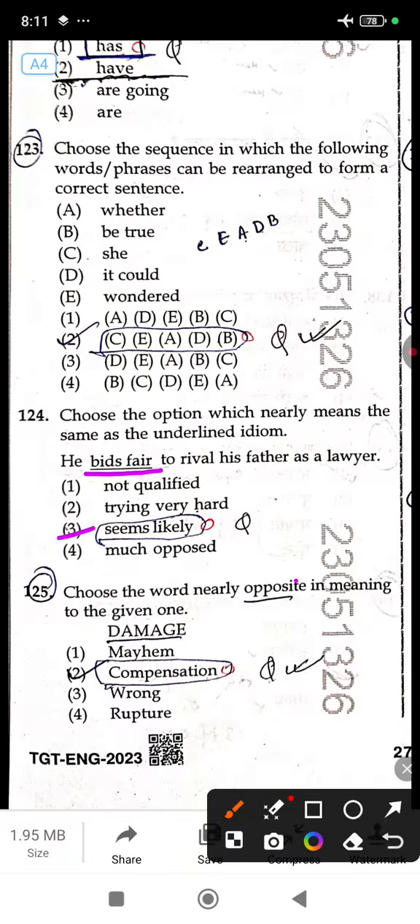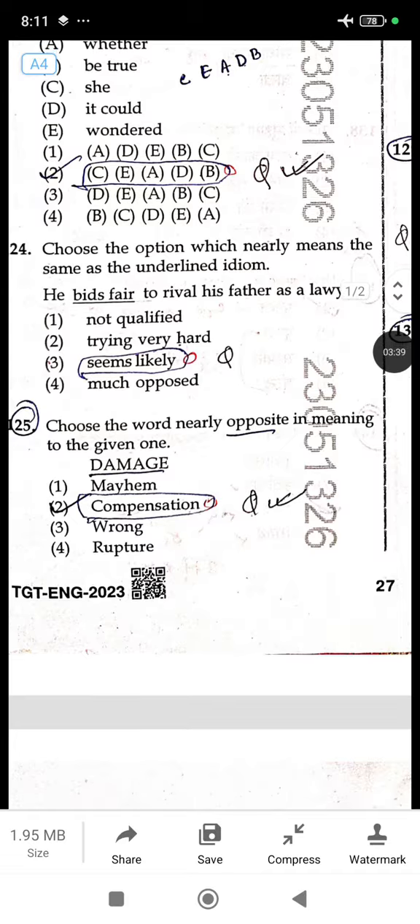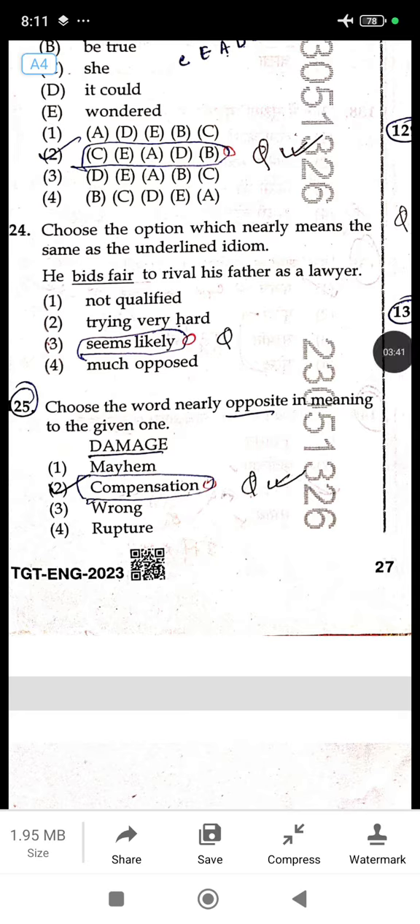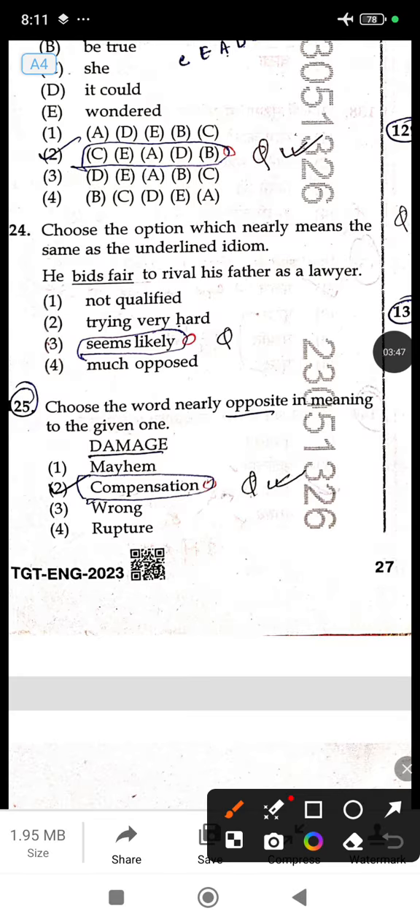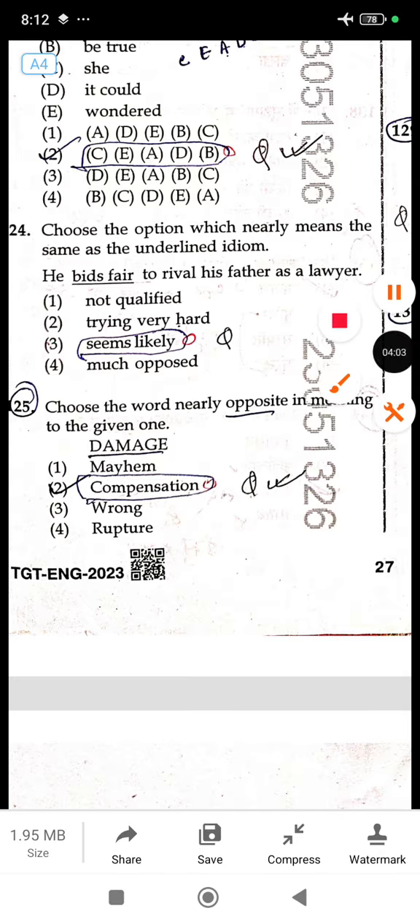Next question, you have to choose the opposite or antonym of the word damage. What is the opposite of damage? Mayhem means the same, a violent disaster, chaos. Then rupture means a sudden break. So here compensation is the opposite of damage.